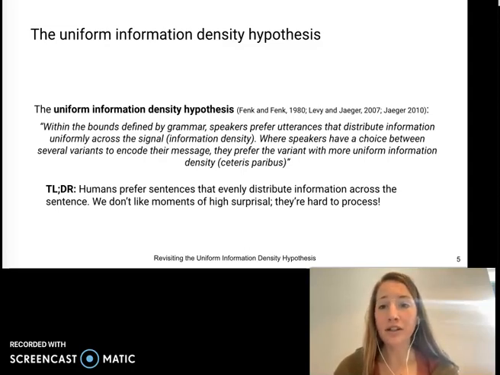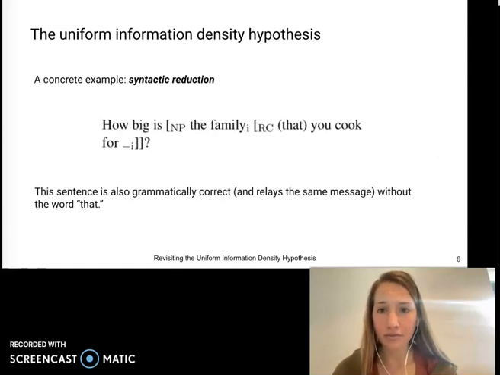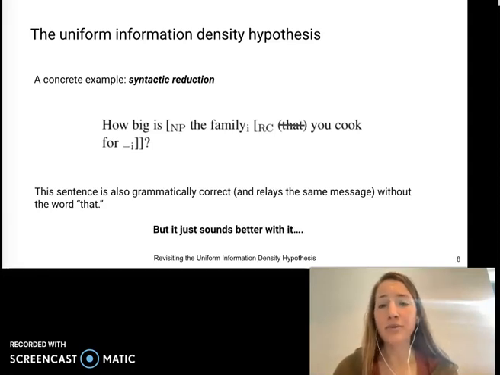Now, one commonly cited example of a pressure for UID in human language can be found in the presence or absence of syntactic reduction. So let's take the sentence, "How big is the family that you cook for?" This sentence is also grammatically correct and relays the same message without the word that. But at least for most native speakers, it just sounds better with this relativizer.